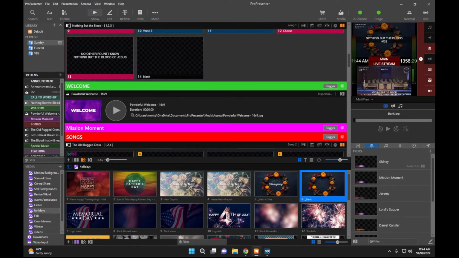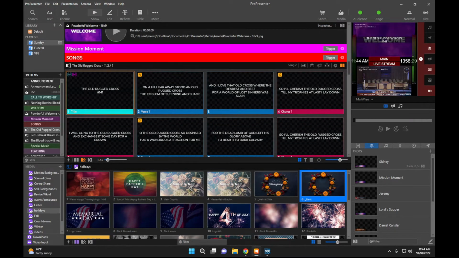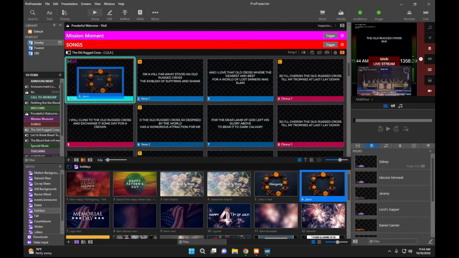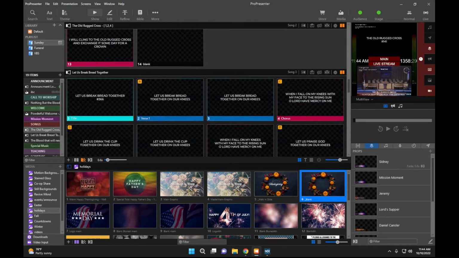And so as we're going through the service, we're going to do the welcome, the background changes. And so when we click the next song, we don't have a background anymore. So we're going to add that again. So anytime the image changes, you'll want to add back the background, or else it'll be a black screen.